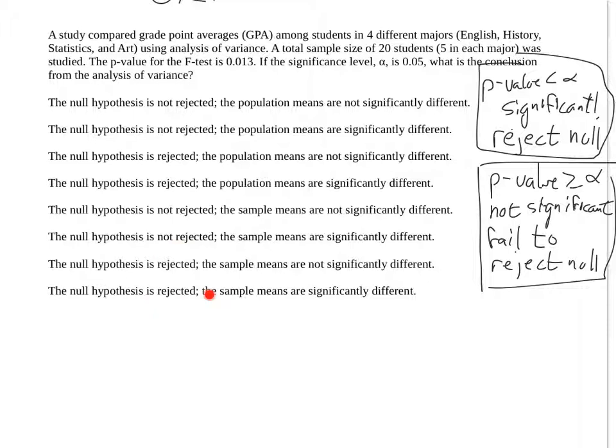So one of these 4. So get rid of these, get rid of these. But the same thing holds about the sample means and the population means. We're only going to be talking about population means. So we're in here, in these two. And are they significantly different or not? Again, they're significantly different. Right? That's what that means. This is just another way of saying, okay, p-value is less than that alpha level, so it's significant, we're going to reject the null. Right? So then here is our answer.